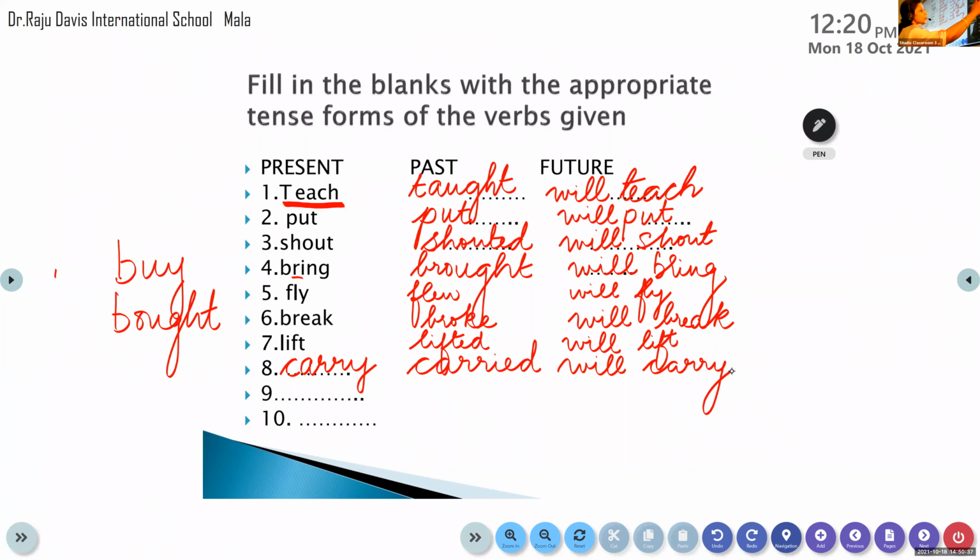Bhagat, come on, tell me the next word for me. It is written here, will wear. So will wear is given here in the question. What will be the present tense form of it? Come on, tell me, Bhagat. Wear. Wear, very good. So if one form is given, we are able to write the other two forms. And what is the past tense form of wear? Weared. No, not weared. It is wore. Okay, it is wore. So we have to learn this table very well. Okay, my dear children, please do learn it very well.